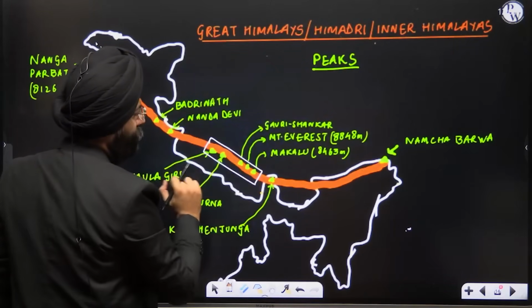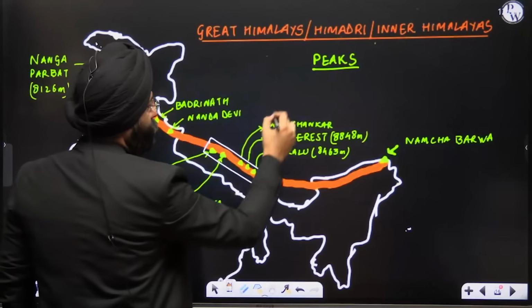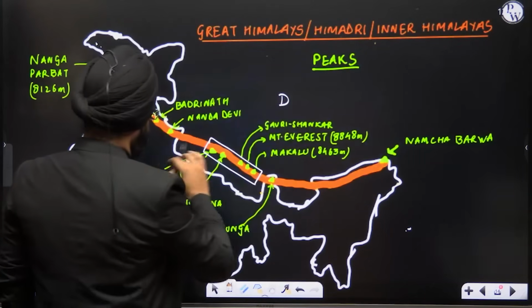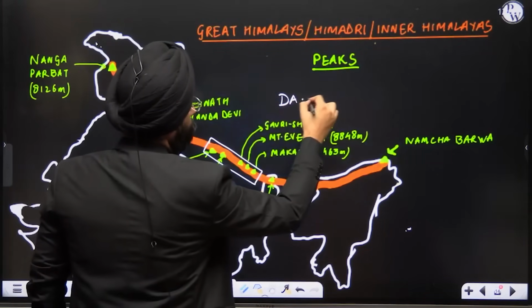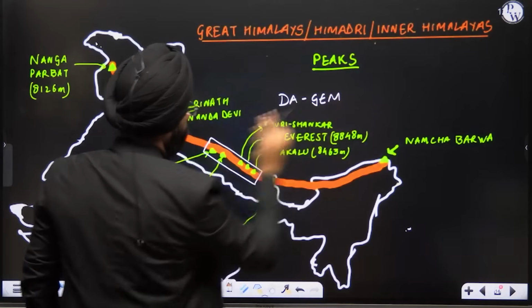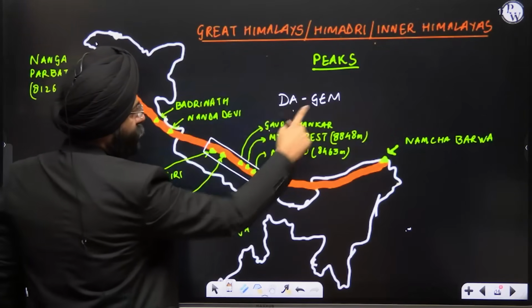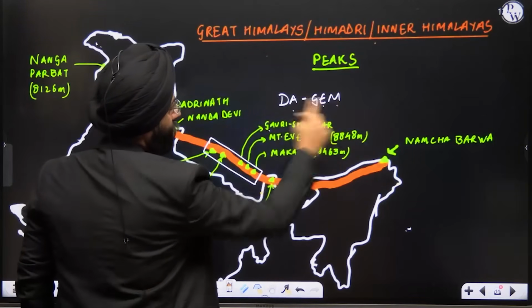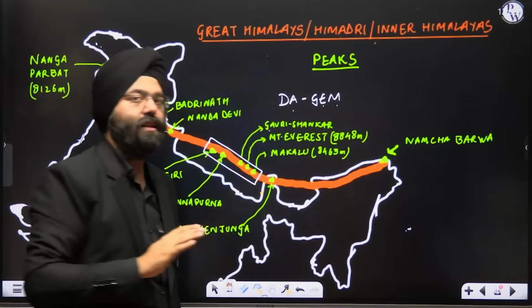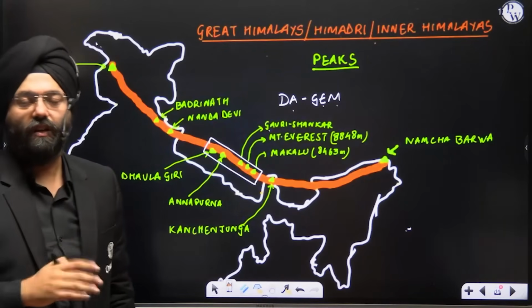Very often. Now, please understand how to remember them. Remember this in this way, in this order: Dhaulagiri, Annapurna, Gauri Shankar, Everest, and Makalu. So you can remember it in this way. These are the important peaks of the Great Himalayas. Let's move ahead.